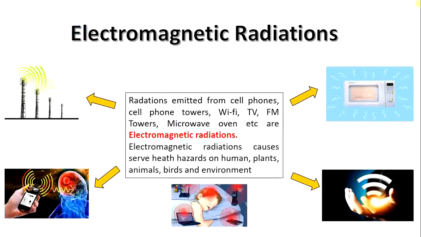Coming to the lecture, electromagnetic radiations: the radiation emitted from cell phone towers, Wi-Fi, televisions, FM towers, microwave ovens, etc. These are electromagnetic radiations. Electromagnetic radiations cause severe hazards on humans, plants, animals, birds and the environment. You can see in the figure the different sources of electromagnetic radiations.